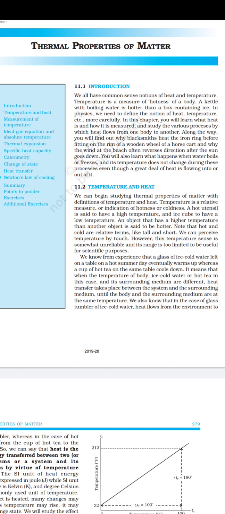So the area around the system is the surrounding, and the particular body we are studying is the system. The temperature difference between the system and the surrounding causes the transfer of heat.